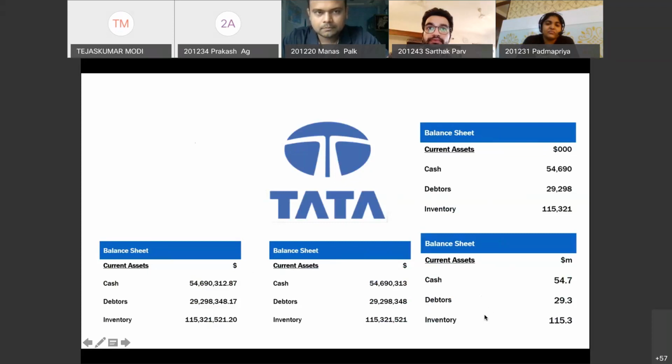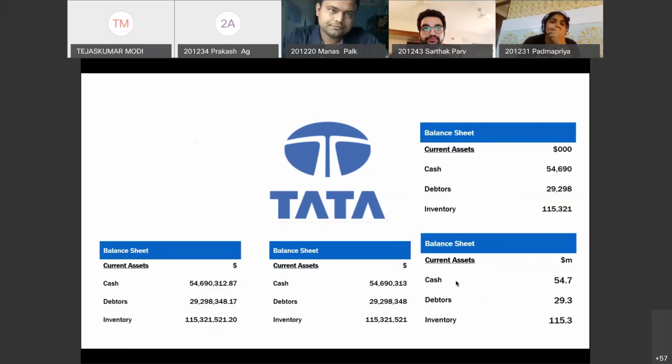That's why when you see balance sheets and income statements in companies' books or annual reports, you see them in millions, because the decimals after the million would not really matter to the decision maker who is investing in your business. So there is a logic to this. I'm not saying that they're ignoring all that. They are just rounding it off, and the actual record is recording this value, 54,690,312.87. But when you are reporting this to outsiders, this value is immaterial. The decimals are immaterial.